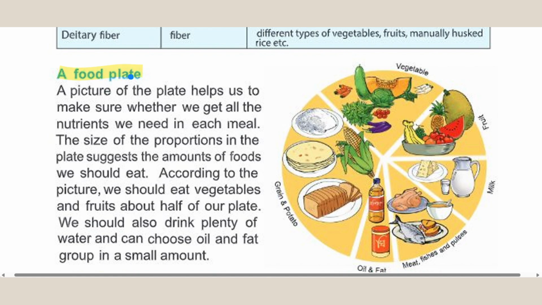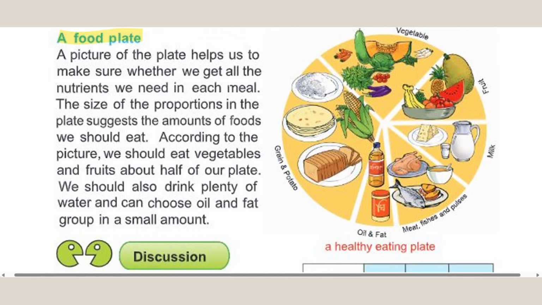A food plate. A picture of the plate helps us to make sure whether we get all the nutrients we need in each meal. The size of the proportions in the plate suggests the amounts of foods we should eat. According to the picture, we should eat vegetables and fruits about half of our plate. We should also drink plenty of water and can choose the oil and fat group in a small amount. See the image for better understanding here.